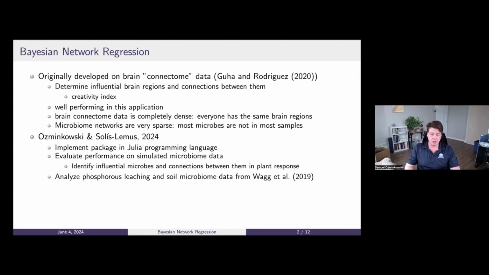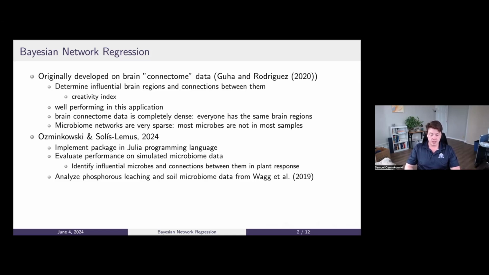This model was originally developed on brain connectome data by Guhaniyogi and Rodriguez in 2020. The original model was designed to determine influential brain regions and the connections between them. It is very well performing in this application. However, brain connectome data is completely dense, whereas microbiome networks are quite sparse.